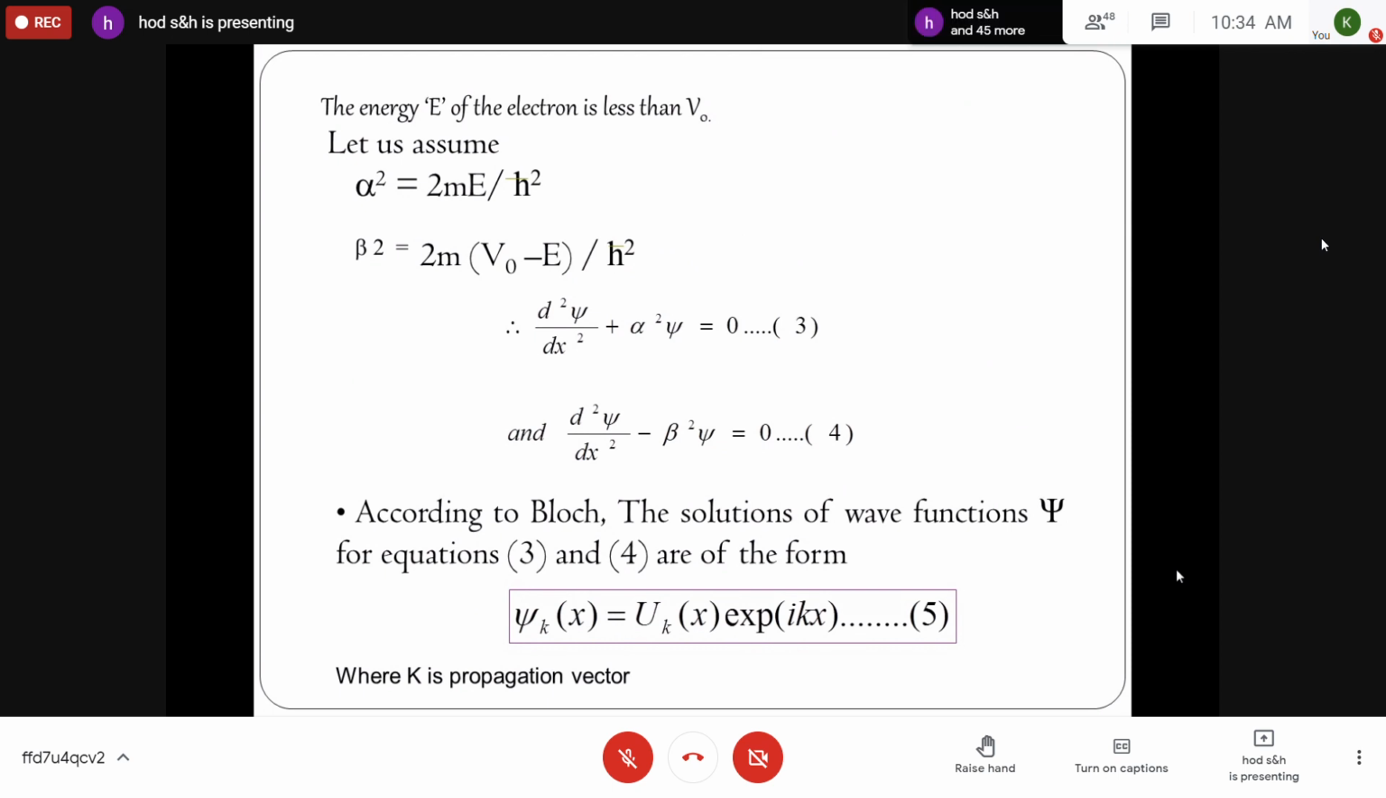Why do we take V₀ minus E? Because the energy of the electron is less than the potential. Now assume that α² is equal to 2mE/ħ², and β² is equal to 2m(V₀ − E)/ħ². Then equations 1 and 2 become ∂²ψ/∂x² + α²ψ = 0, equation 3, and ∂²ψ/∂x² − β²ψ = 0, that is equation 4, because the V₀ minus E factor becomes negative. Okay, equations 3 and 4.